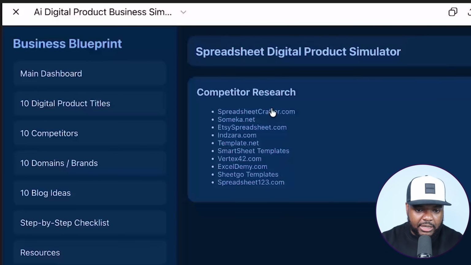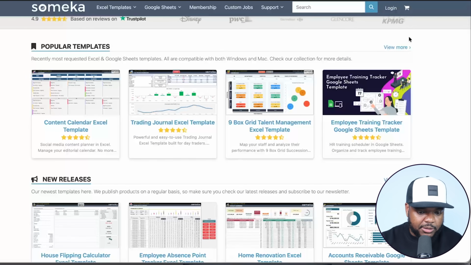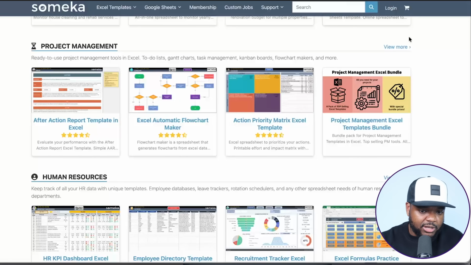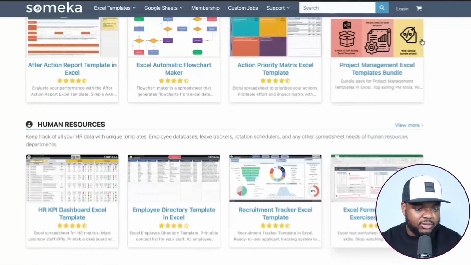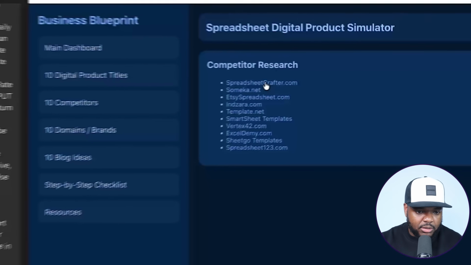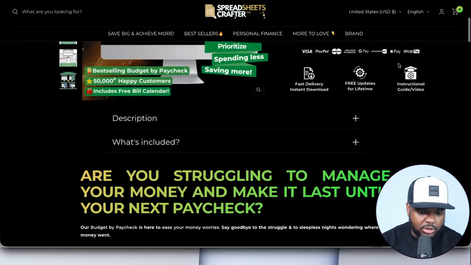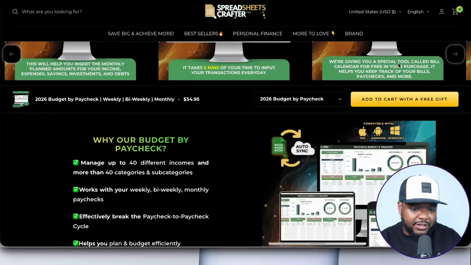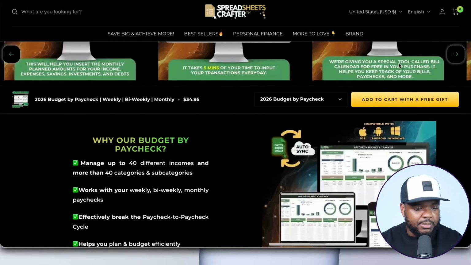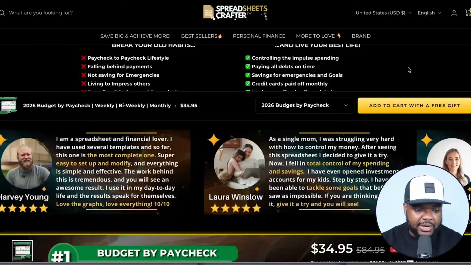I can now click into any of these different stores. For example, there's this store over here that is also selling spreadsheets, and they seem to be doing really well in terms of the way that they've designed their store and just the fact that they've got all of these different spreadsheets available. And I can also click into another one. Let me click into the top one right here. And once again, it's taking me to another website that's also selling spreadsheets. So I would say that it's definitely helpful in this use case when it comes to just getting an idea of what needs to be done, because it's come back with the step-by-step checklist. It's come back with stores that I'm going to be able to go onto, and it's instantly giving me an idea of exactly what I can do.